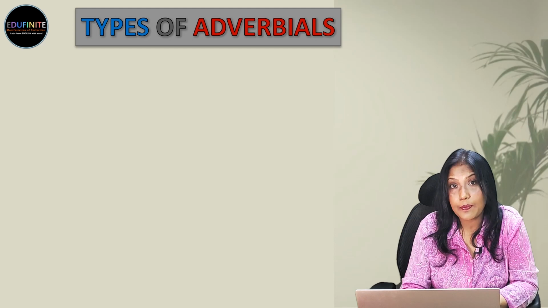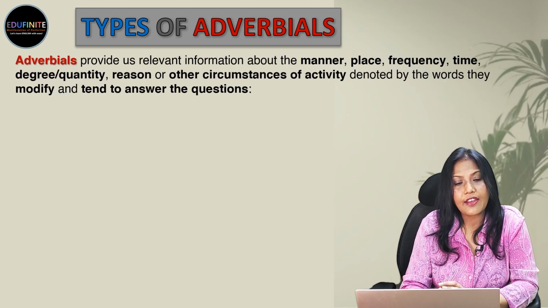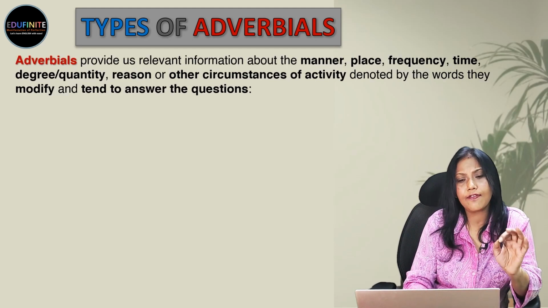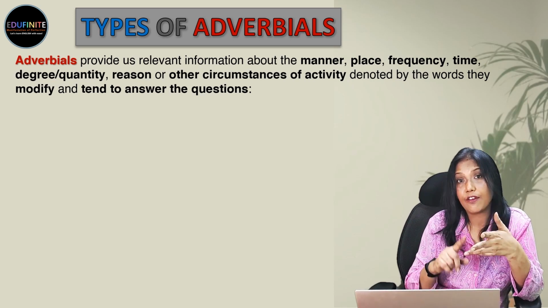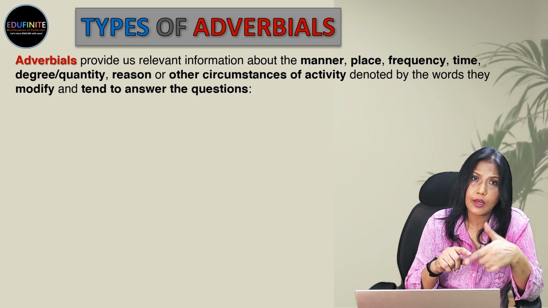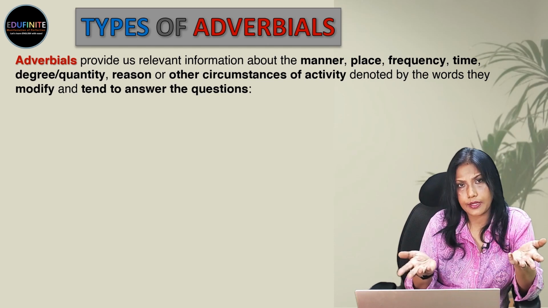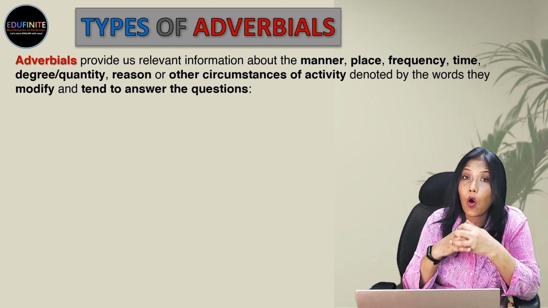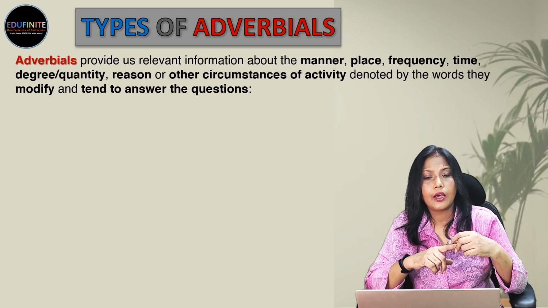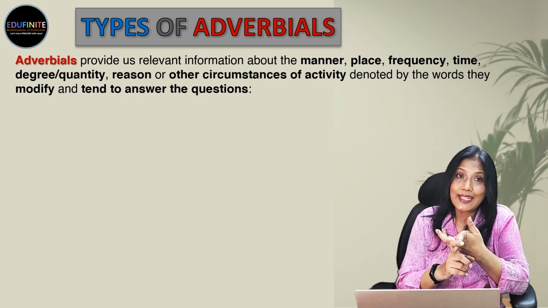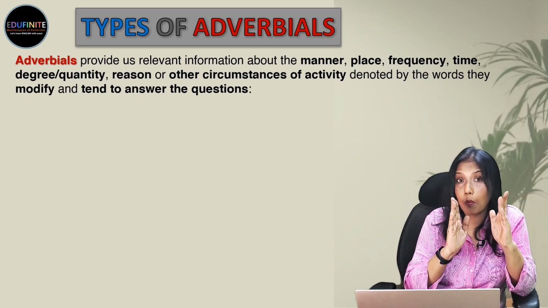Next, we come to types of adverbials. So, adverbials provide us relevant information about the manner, place, frequency, time, degree or quality, reason or other circumstances of activity, denoted by the words they modify.